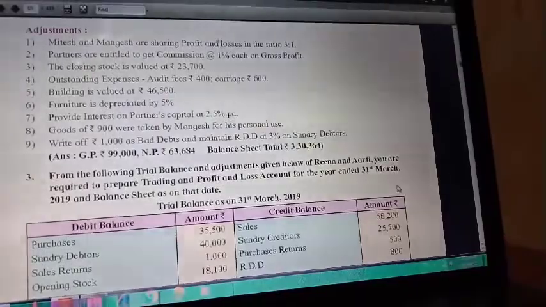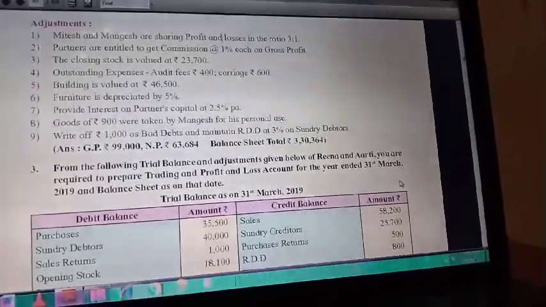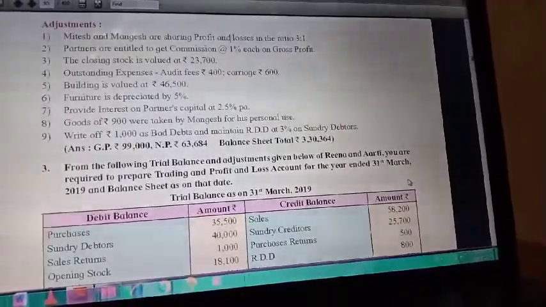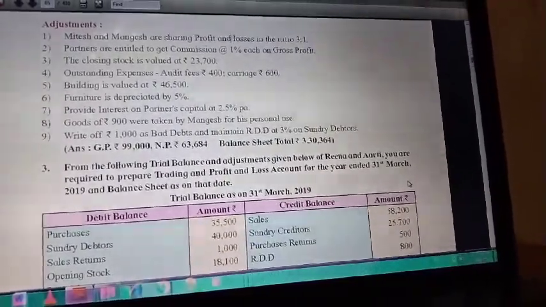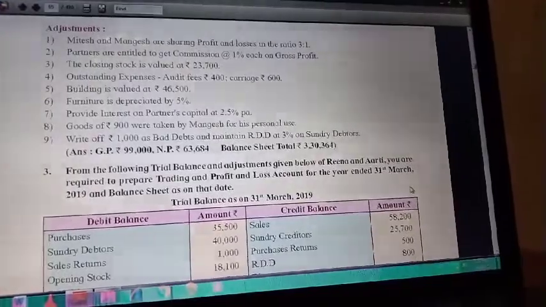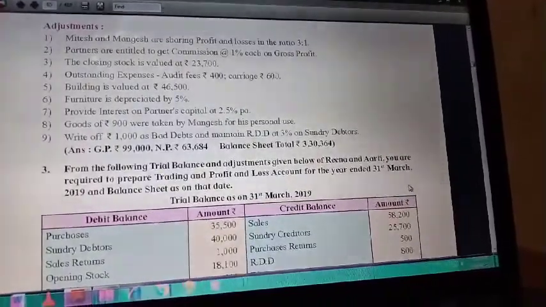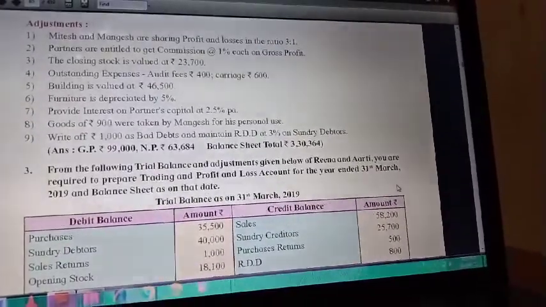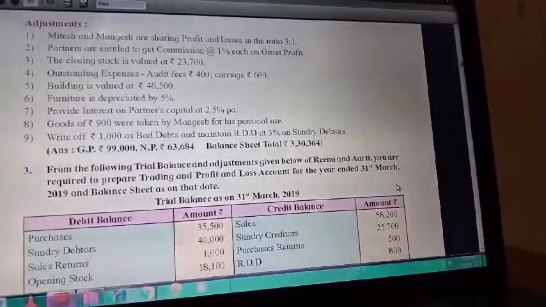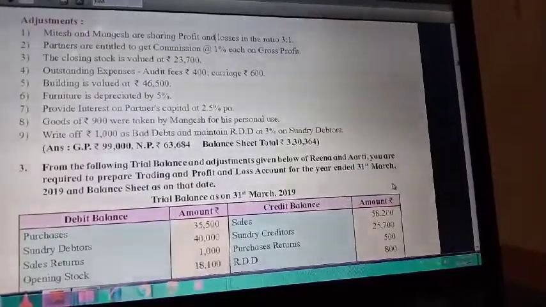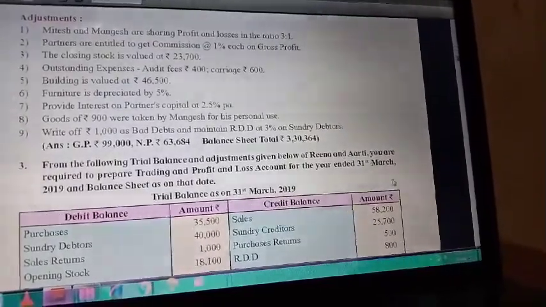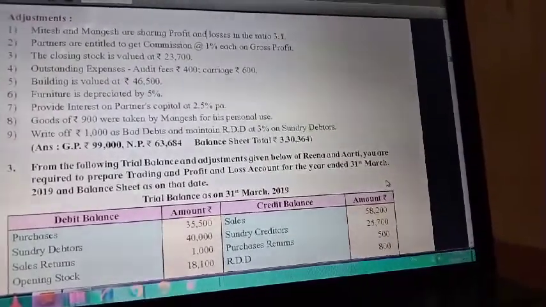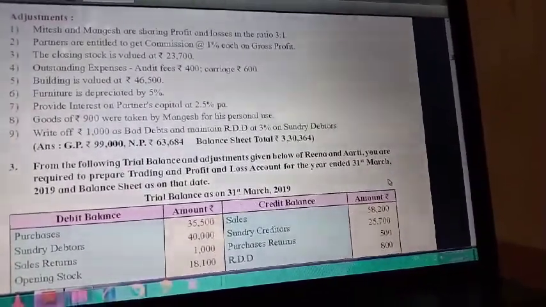Last adjustment, write off rupees 1,000 as bad debts and maintain RDD at 3% on sundry debtors. The amount of sundry debtors is given, that is 52,200 less 1,000 bad debts. Amount remaining is 51,200. And now calculate 3% on 51,200, that is 1,536, less RDD 1,536.